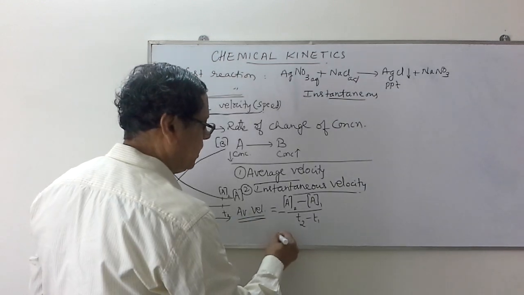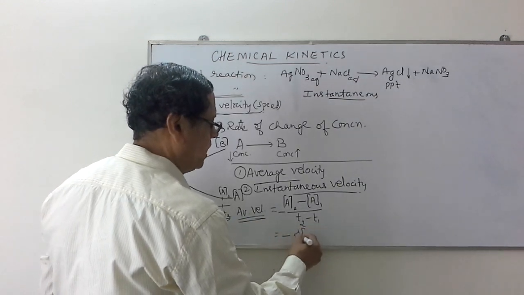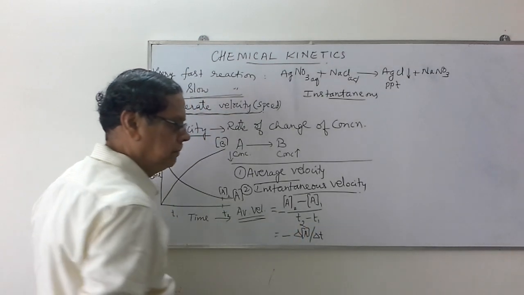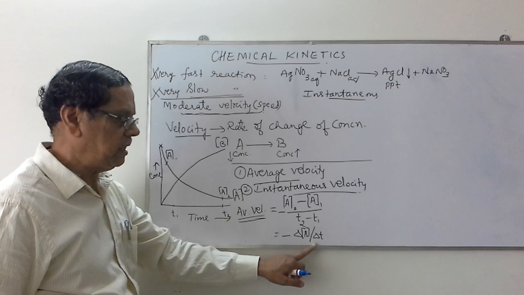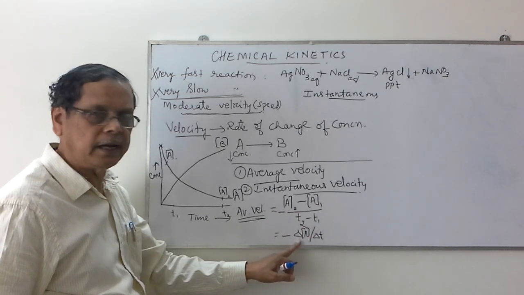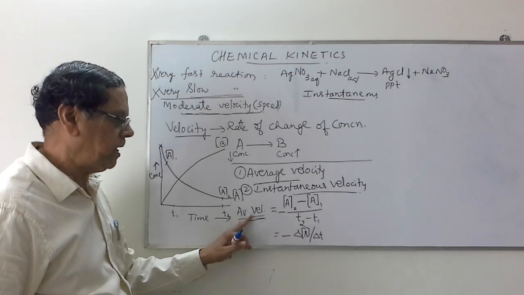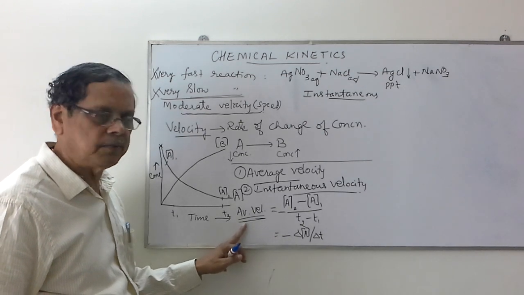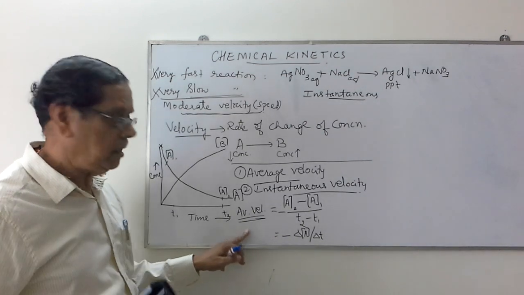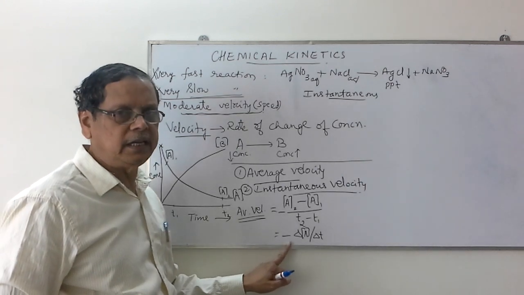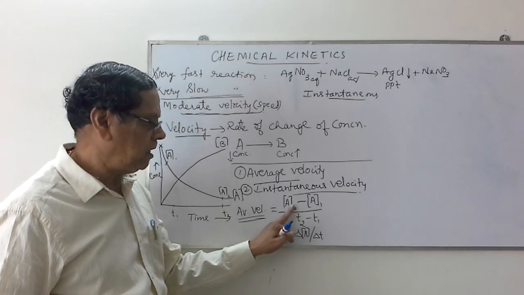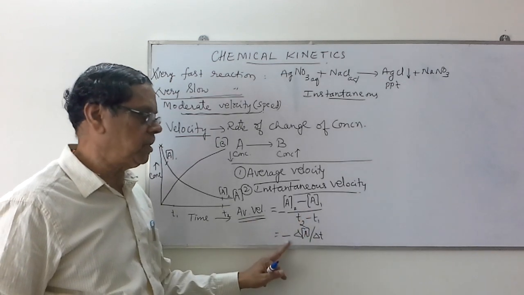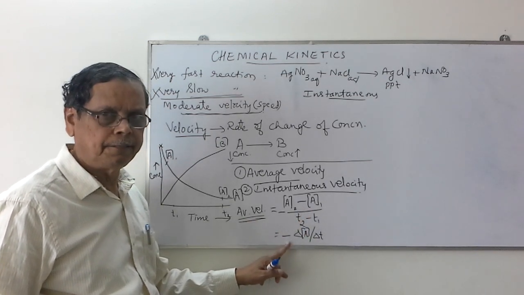Or in other words, we can write minus delta A divided by delta T. T2 minus T1 is delta T, A2 minus A1 is delta A. Change in concentration of reactant with respect to time, change in time. This is called average velocity. Remember once again, the significance of the minus sign here is, since concentration change is negative with respect to reactant, to make the velocity positive, we are multiplying with negative sign.